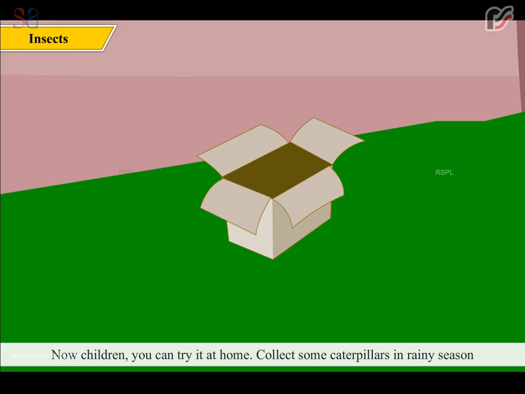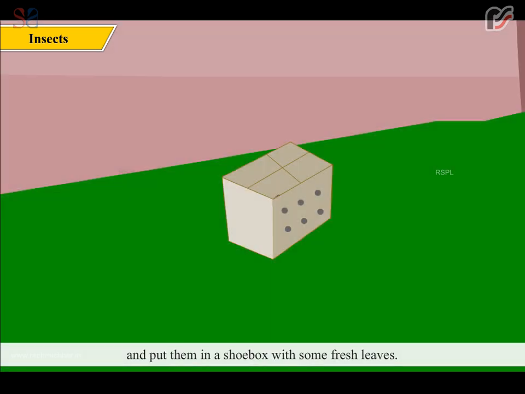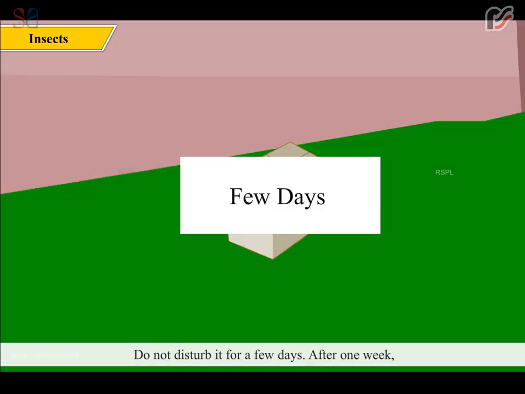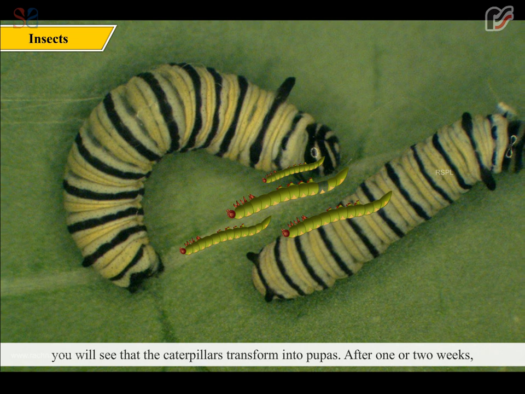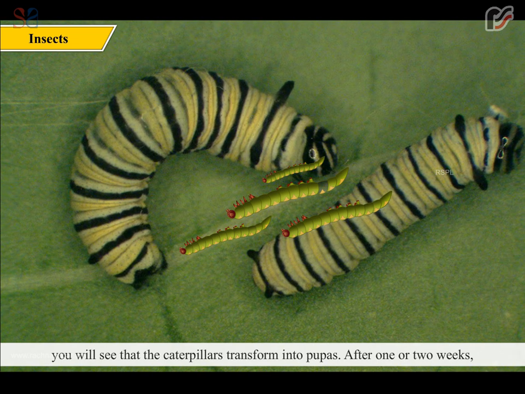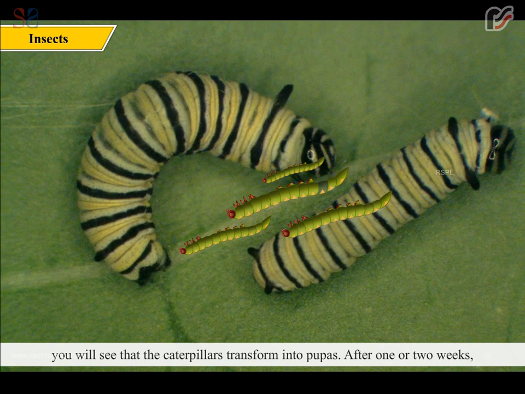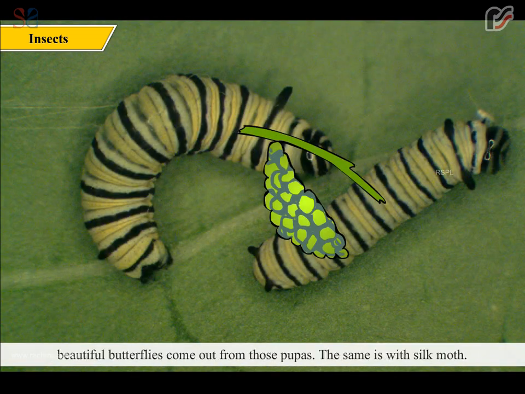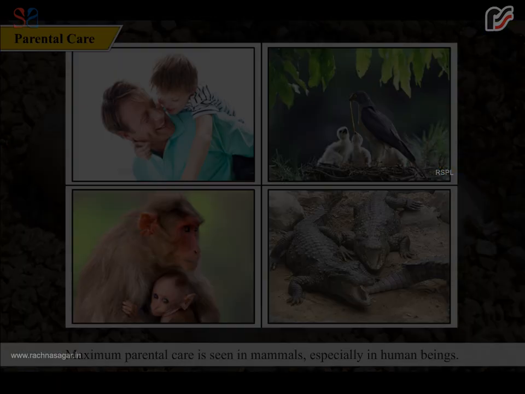Now, children, you can try it at home. Collect some caterpillars in rainy season and put them in a shoebox with some fresh leaves. Make small holes in the box to let some light and air in. Do not disturb it for a few days. After 1 week, you will see that the caterpillars transform into pupas. After 1 or 2 weeks, beautiful butterflies come out from those pupas. The same is with silk moth.